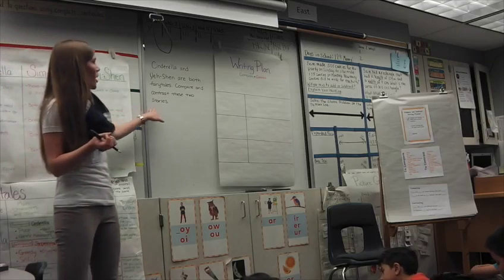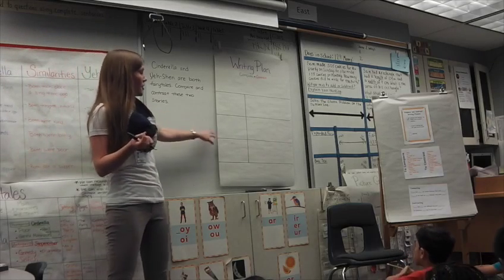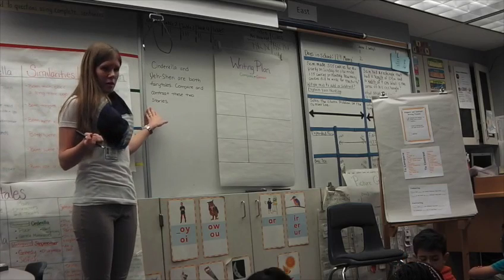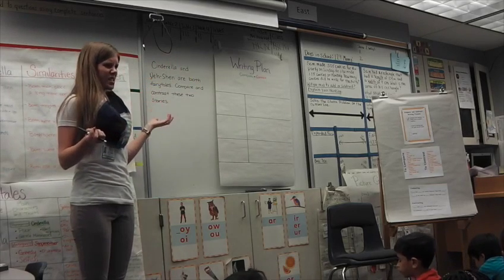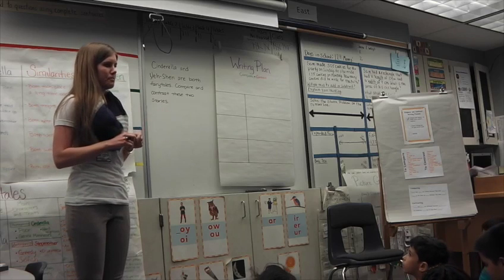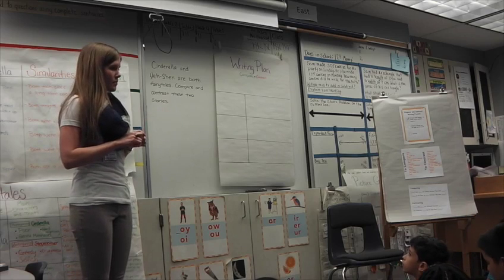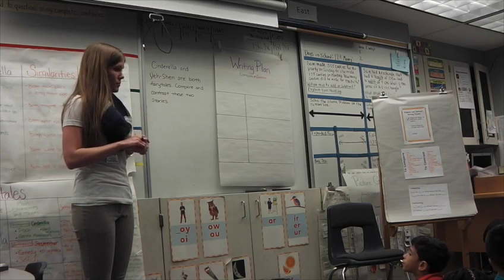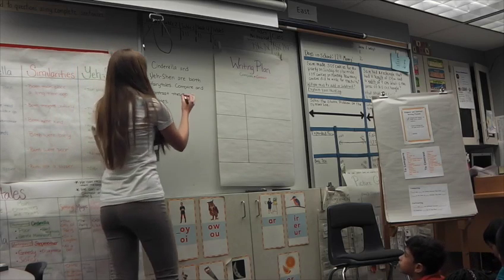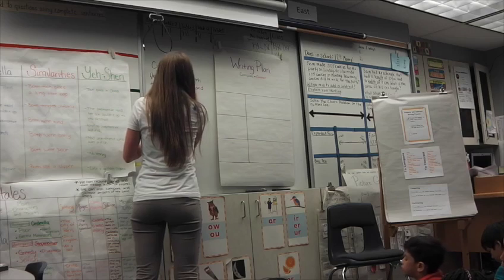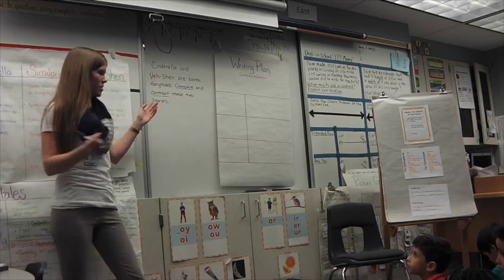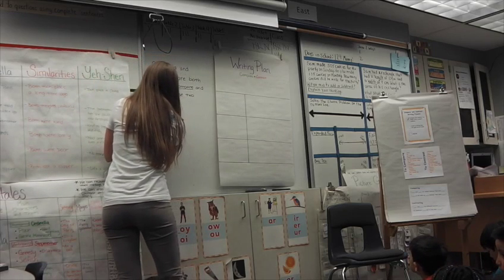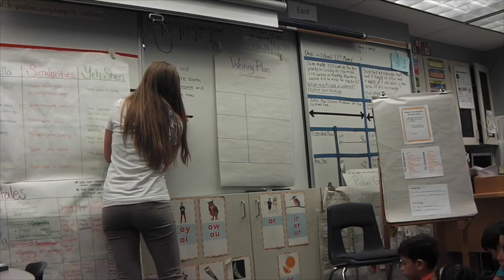But today we're going to do our whole class writing plan for Cinderella and Ye-Shen. Okay, so what type of prompt is this? What type of writing will we be doing? Austin. Informative, because compare and contrast is one of the things for informative. Okay, very good. So we're going to be doing an informative writing. And Austin said that is compare and contrast. All right? So you're doing informative.